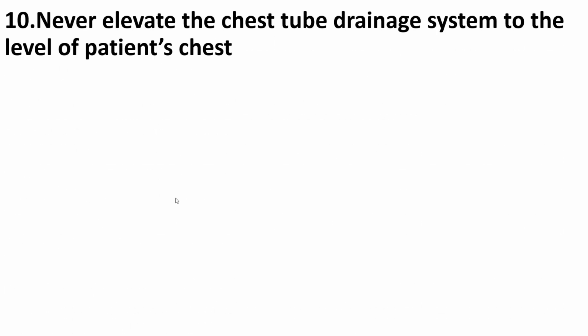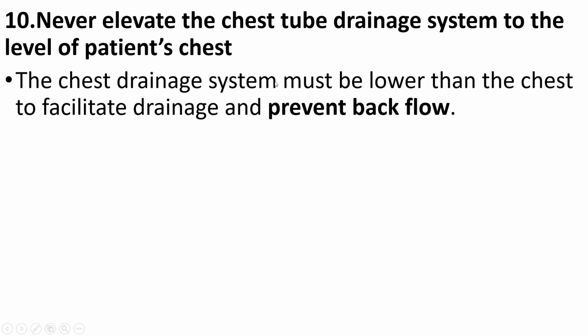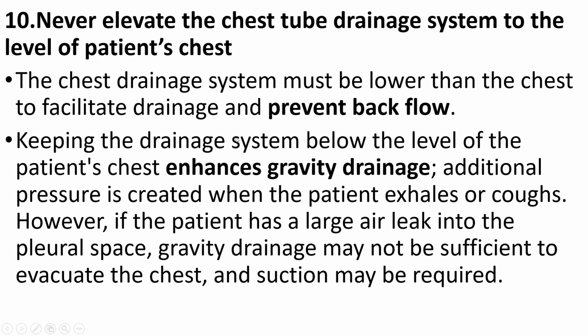Never elevate the chest tube drainage system to the level of the patient's chest. The chest drainage system must be lower than the chest to facilitate drainage and prevent backflow. Keeping the drainage system below the level of the patient's chest enhances gravity drainage. Additional pressure is created when the patient exhales or coughs. However, if the patient has a large air leak into the pleural space, gravity drainage may not be sufficient to evacuate the chest and suction may be required.